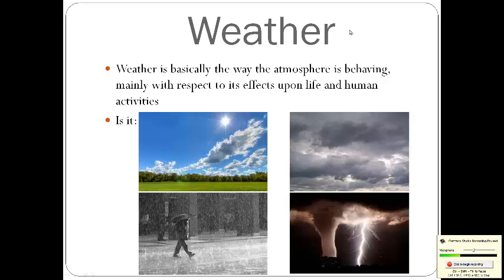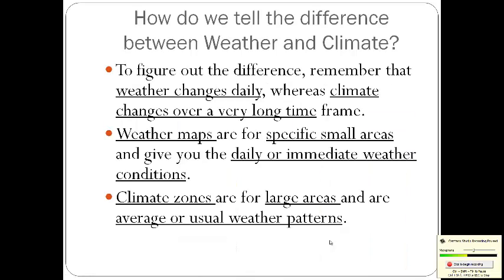Now let's go over to weather again. Weather is basically the way the atmosphere is behaving, mainly with respect to its effects upon life and human activities. Is it sunny? Is it cloudy? Is it rainy? Or might we have thunderstorms or even, here in North Texas, bad tornadoes? And we all have been affected by those.